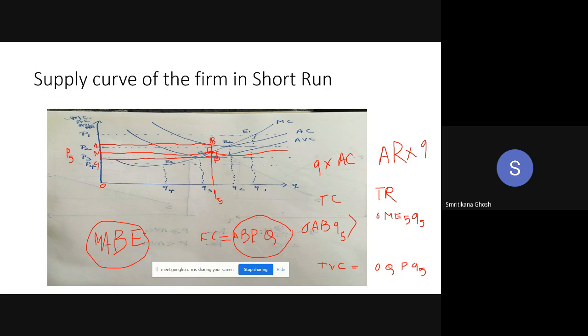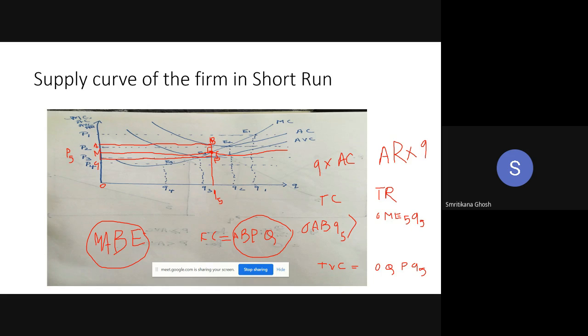Now you have to check which one is more, because in both cases you are getting a loss. Whether you are in the industry or leaving the industry, you have to face the loss. So your objective should be to minimize the loss, not to maximize profit, because profit is nowhere. Given price P5, you cannot earn profit.